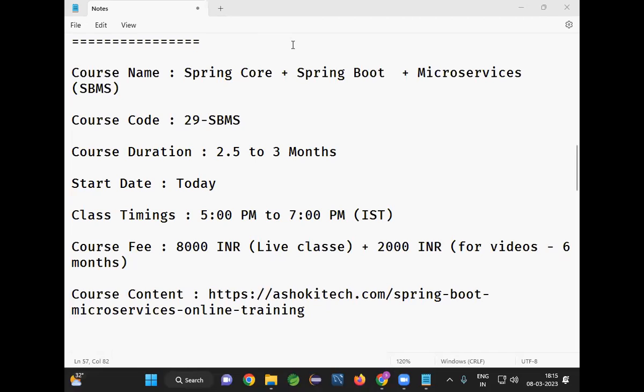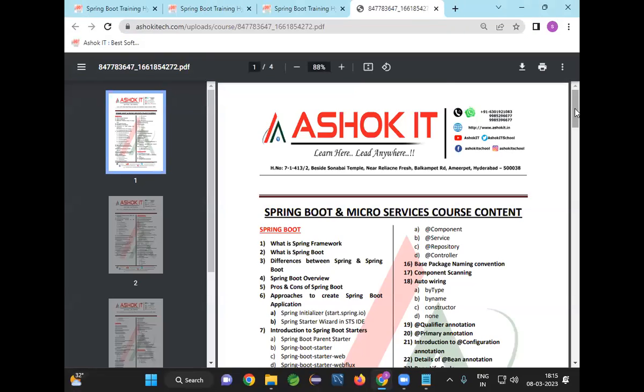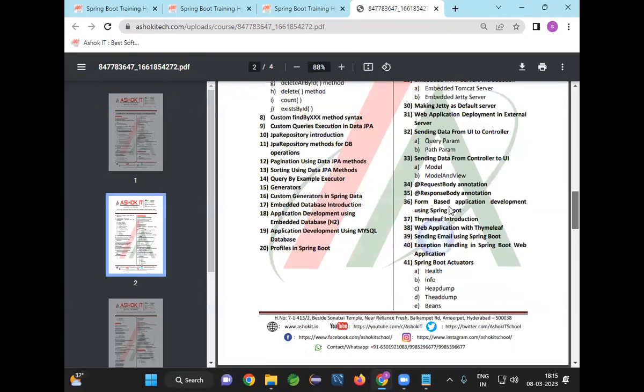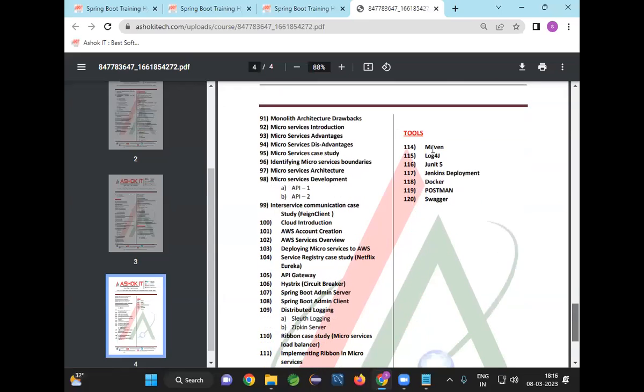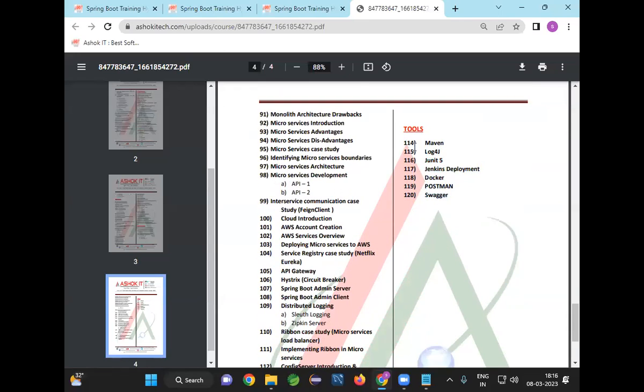After completion of this project, can we develop our own project? Yes, you can do it. Will you cover the tools? Some tools will be covered, not all the tools. The tools I'm going to cover are already mentioned in the course content document. You can see that in the document, guys.